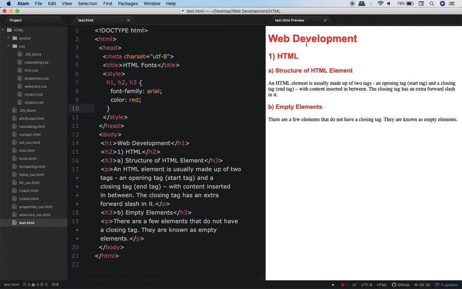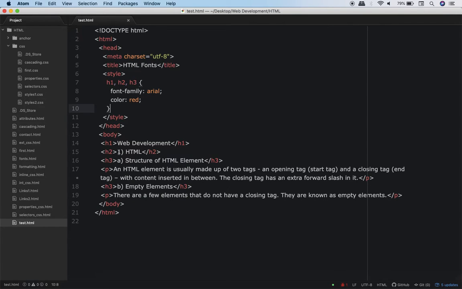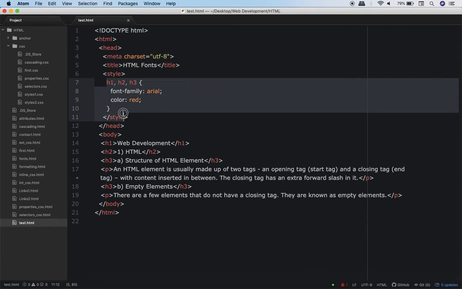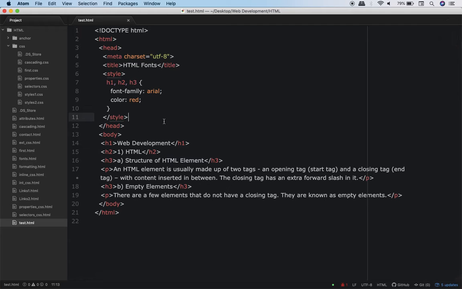See, this is H1, this is H2, this is H3, this is H3. So the font of these is in Arial, and not only that, they are in red color. So over here, instead of using that approach where I use the font element, I have used the CSS code. This which you see from line number 7 to line number 10 is basically the CSS code. To be very precise, this is called a CSS rule, R-U-L-E, rule. Now you understood how to use CSS. Now let's jump into the detailed syntax of CSS.